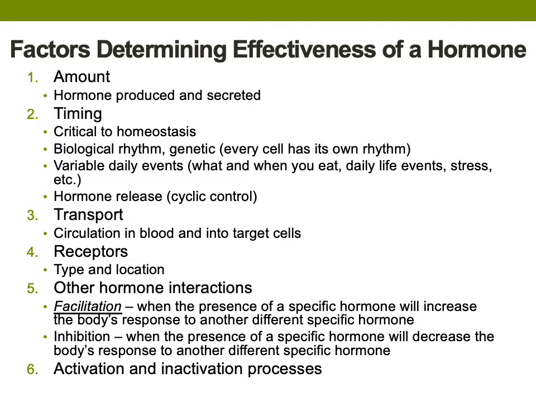Hormones can only cause an effective response on a target cell if the target cell has a healthy, normally functioning specific receptor for that hormone. Other factors that determine effectiveness of a hormone is the interaction of other hormones. For example, some hormones act as facilitators or inhibitors for other hormones. And then there is the activation and inactivation process that determines the effectiveness. Both of these processes involve several steps, and if there's a problem with any of the steps, it'll affect the effectiveness of the hormone involved.